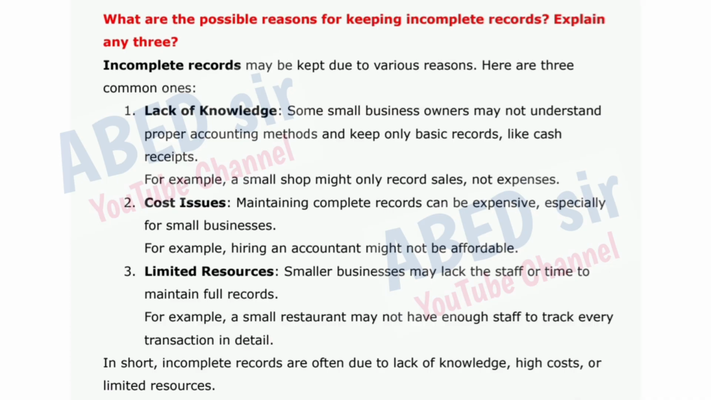Maintaining complete records can be expensive, especially for small businesses. For example, hiring an accountant might not be affordable. 3. Limited resources. Smaller businesses may lack the staff or time to maintain full records. For example, a small restaurant may not have enough staff to track every transaction in detail. In short, incomplete records are often due to lack of knowledge, high costs, or limited resources.